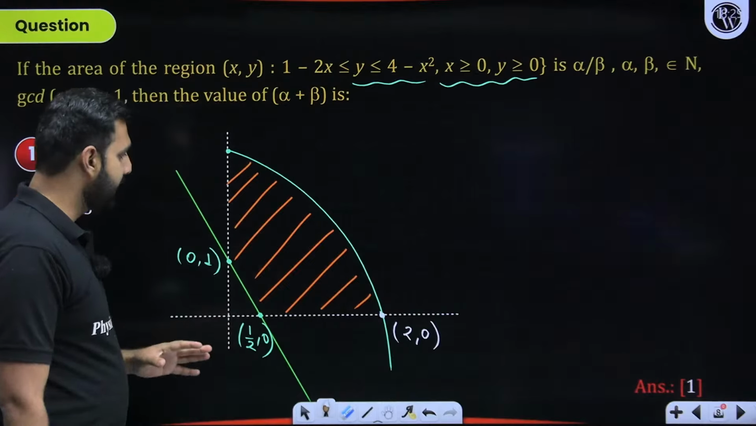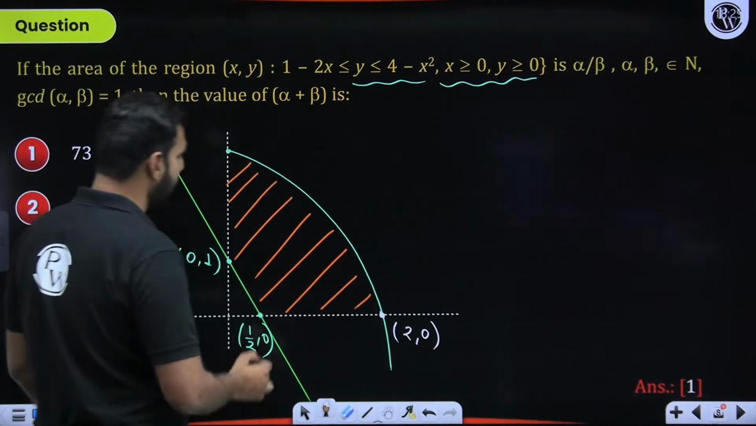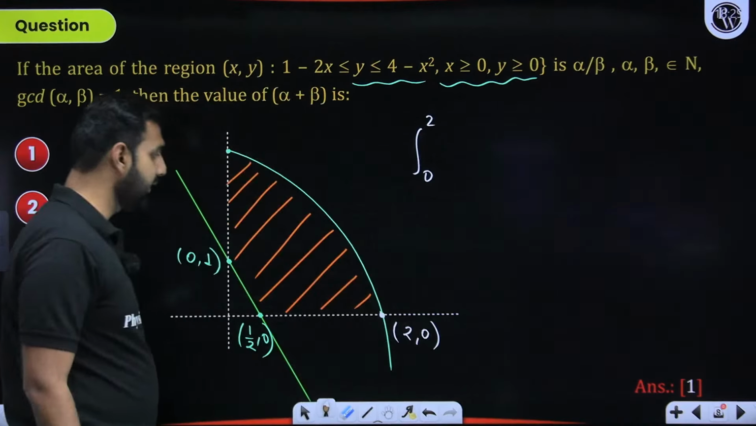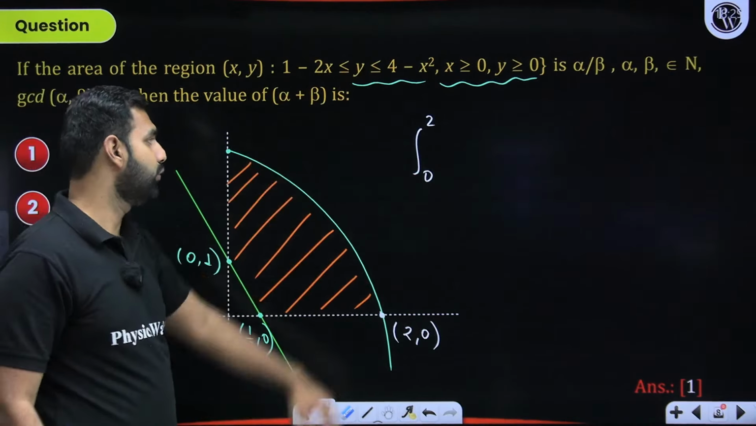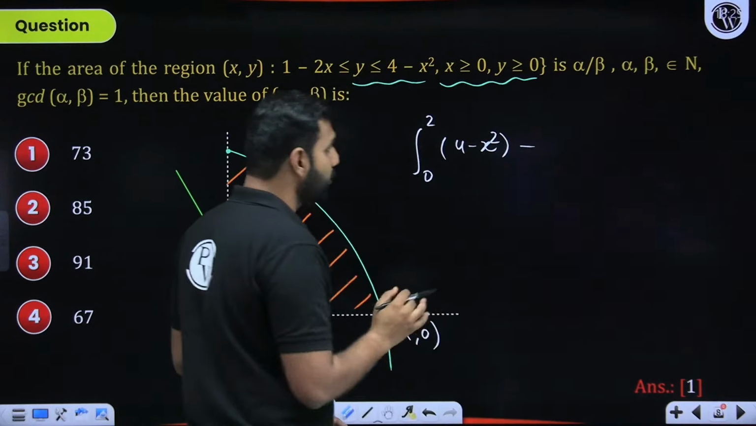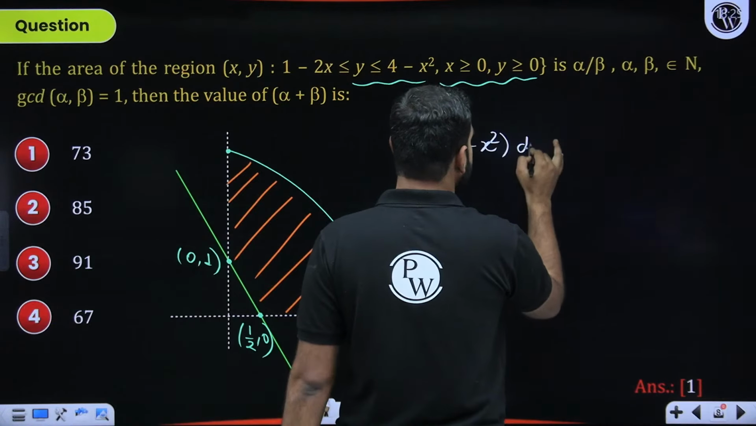From here, I think the integration is what I need to do. I'll take a vertical stripe. So from 0 to 2, the integration needs to be done. Of which curve? y equals 4 minus x square. So that's your curve, and from this curve, I need to subtract the area of this triangle.